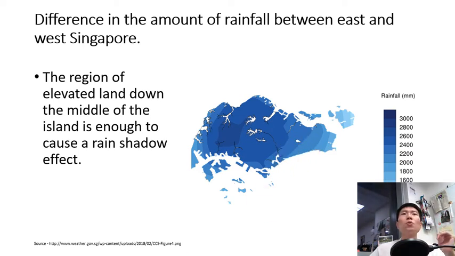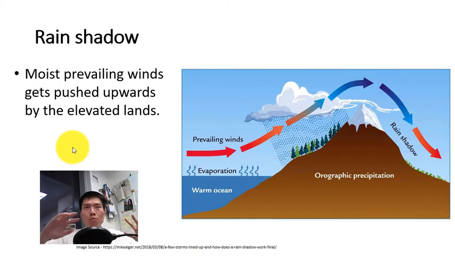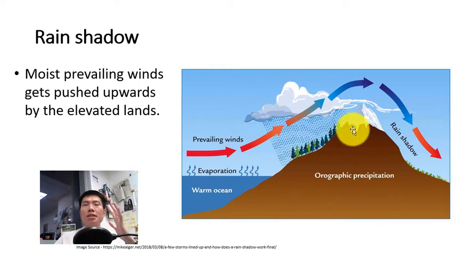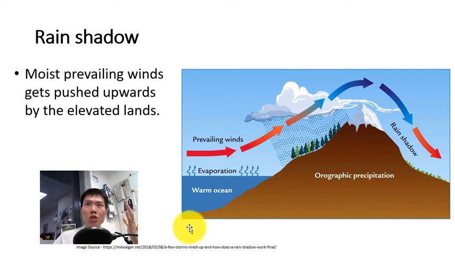Now, what is the rain shadow effect? When wind carries the moisture, right, it moves up the gradient to the elevated land, right? What happens here, right? There's a bit of cooling, and then the air becomes heavy here, and it starts to fall, gets heavy, and you have precipitation, right? So before it goes to the other side, the rainfall has already occurred. That's why the other side is like a shadow. You are being blocked, sheltered from the rain.